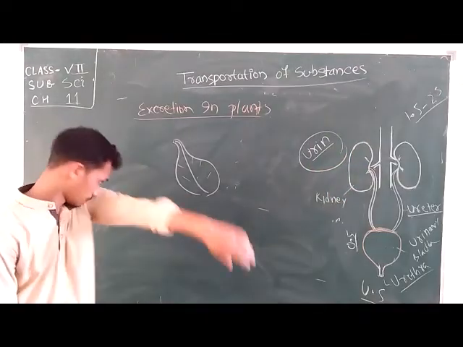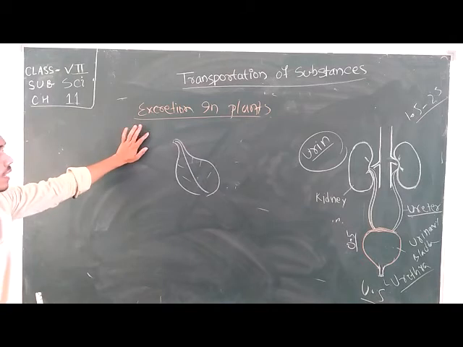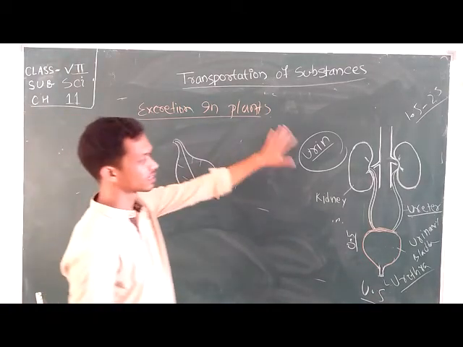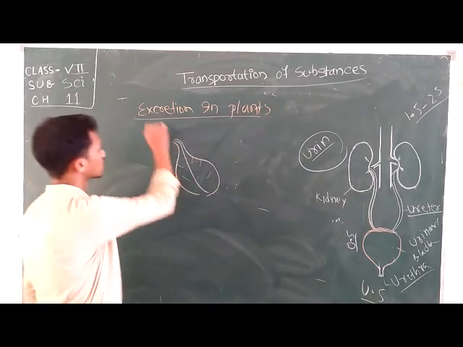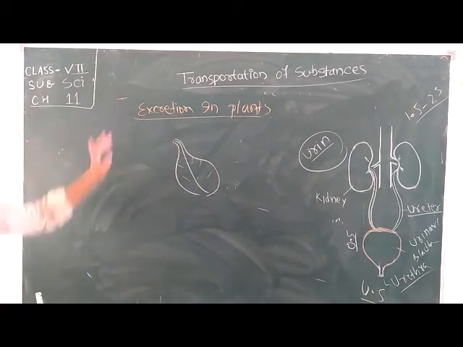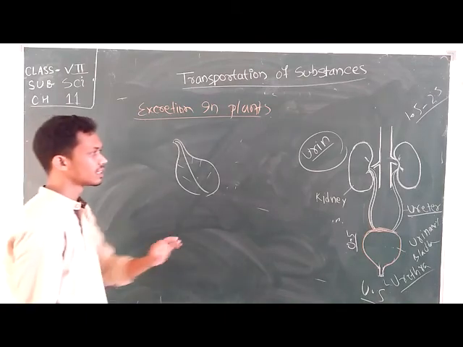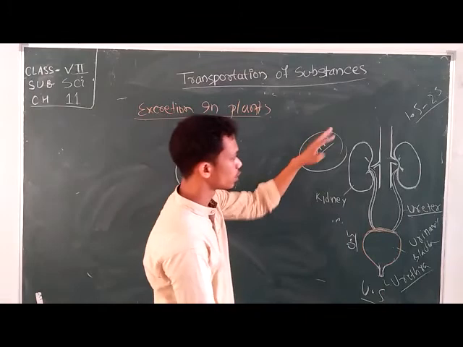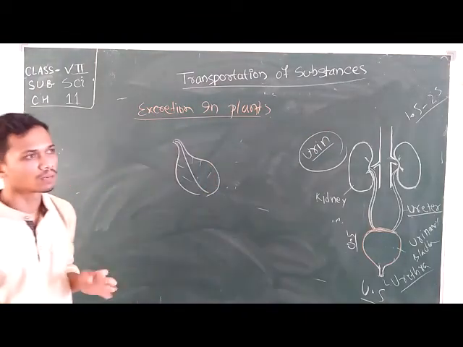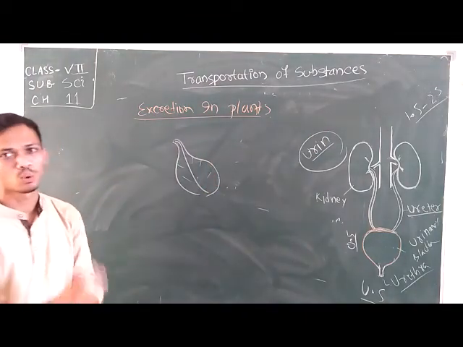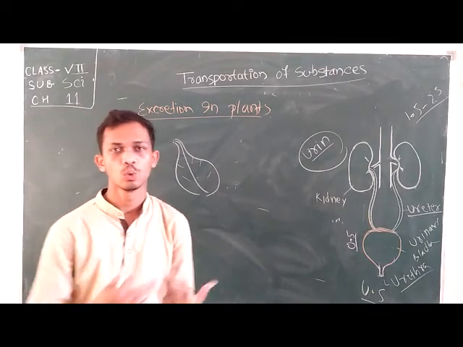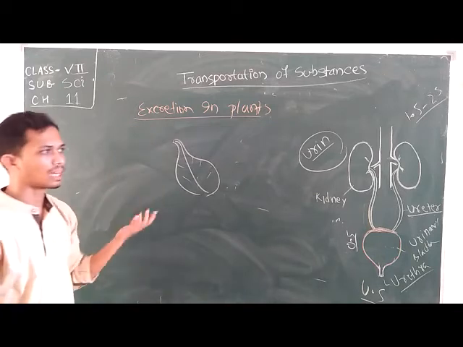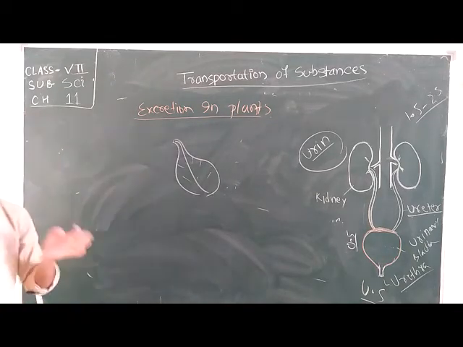Okay, so now discuss the excretion in plant. We have successfully discussed the excretion system in human, but now I have to discuss the excretion in plant. Okay, students. So here we saw the various special types of organs present to excrete the nitrogenous waste in the human being. But in case of plant, there is no special organ designed to excrete the waste products that are formed inside the plant.